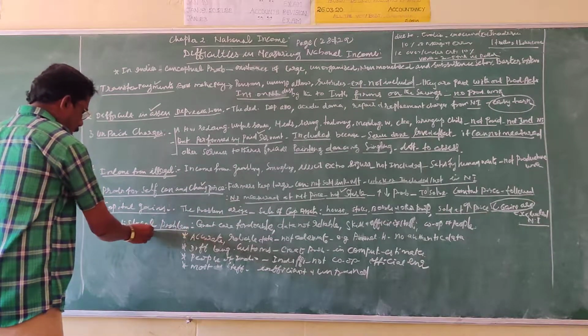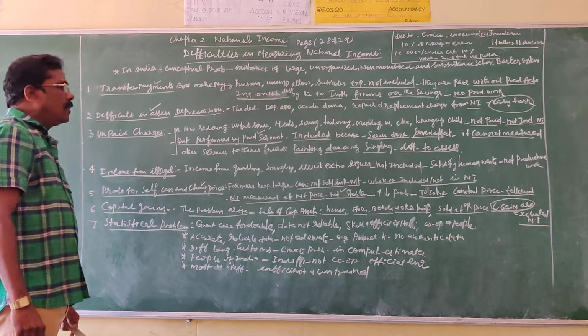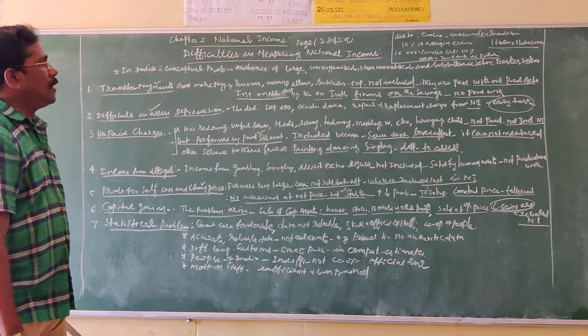Then statistical problem is also a very big problem in the calculation of national income.